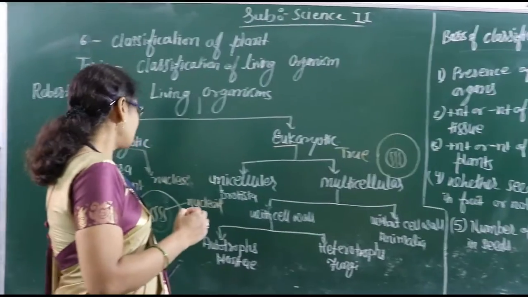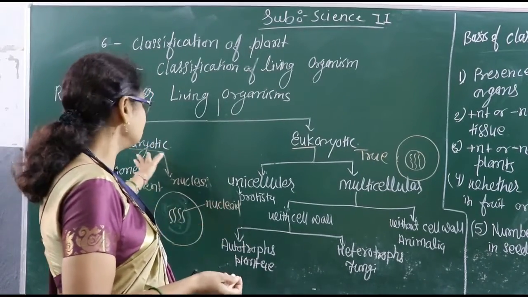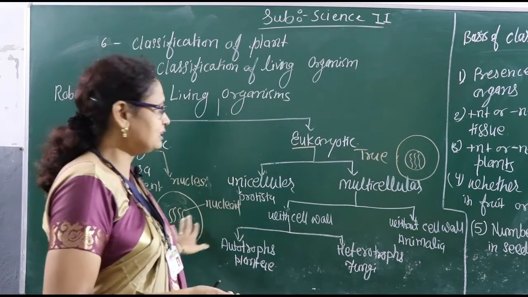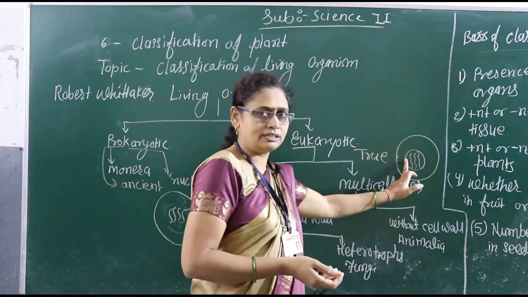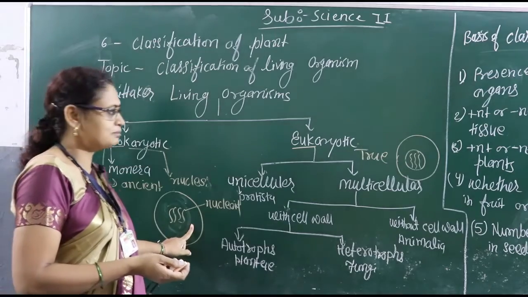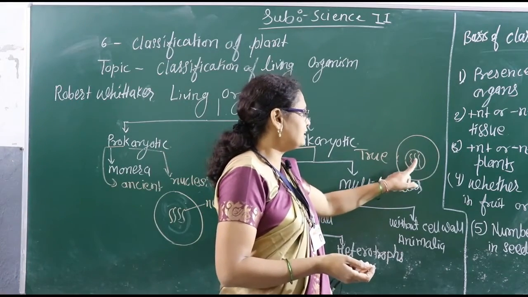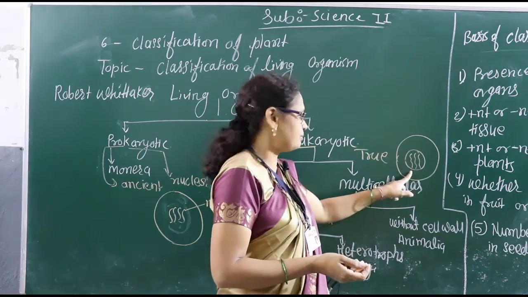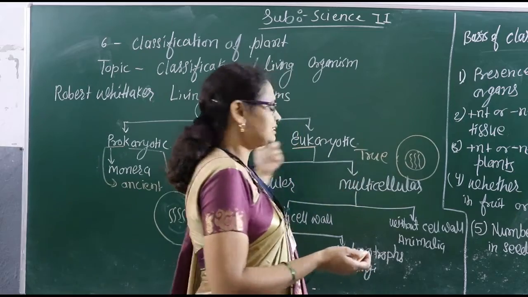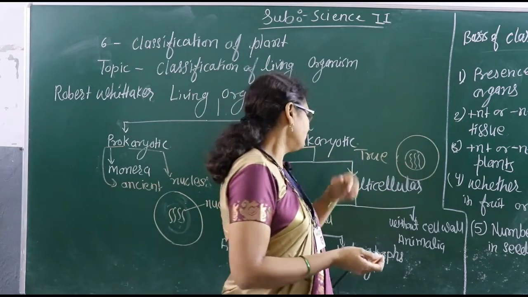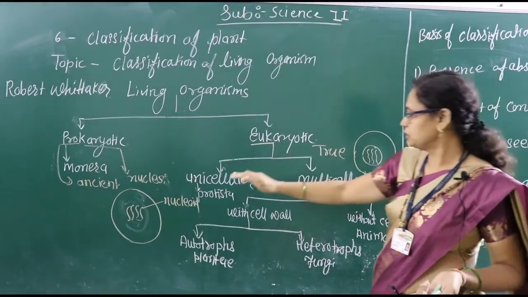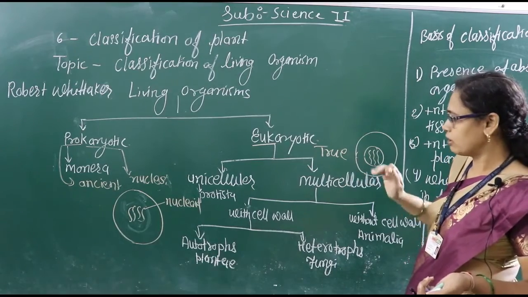So you can easily see what difference there is between prokaryotic and eukaryotic cells. In prokaryotes, the nuclear membrane is absent, and in eukaryotes, the nuclear membrane is present. In prokaryotes, the nuclear material comes in direct contact with the cytoplasm, but here the nuclear material is present inside the nuclear membrane. This is the difference between prokaryotes and eukaryotes. So which cell is developed? The eukaryotic cell is developed. Further, we classify eukaryotes into unicellular and multicellular organisms.